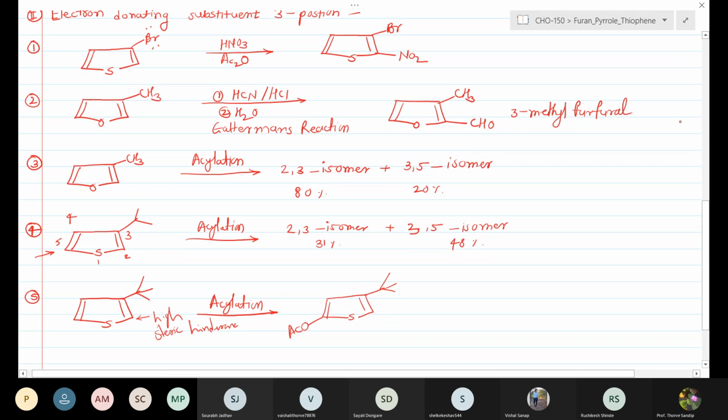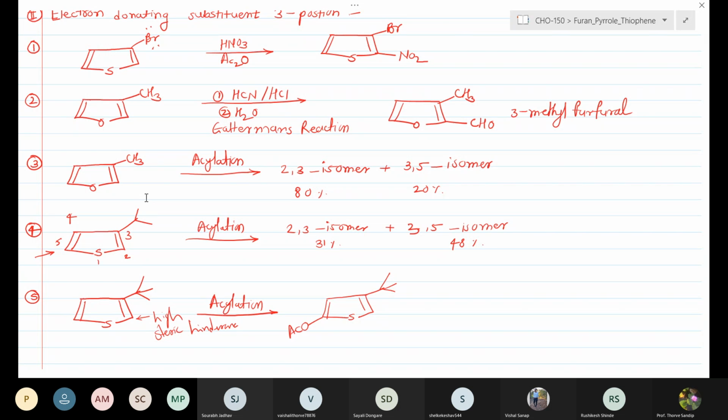This is about when the group present is an electron donating group. If the electron donating group is present at the third position, the incoming electrophilic substitution takes place at the second position, depending on the bulkiness. We can obtain the 2,3 isomer as the major and the 3,5 isomer as the minor.